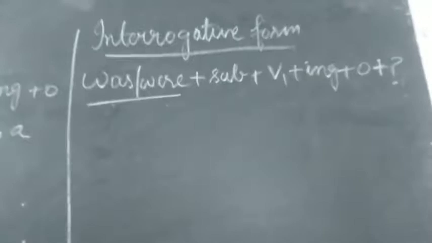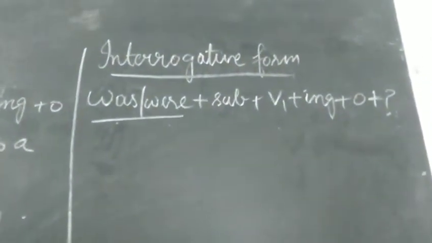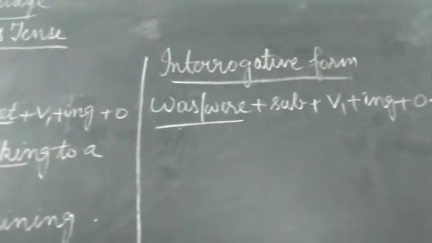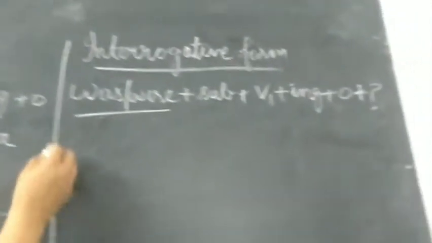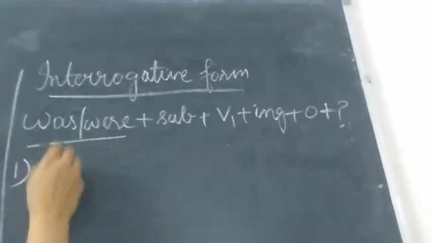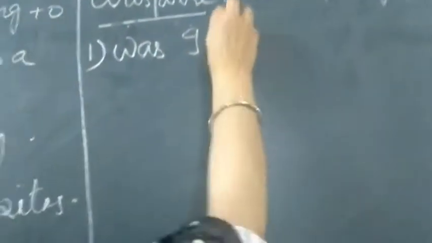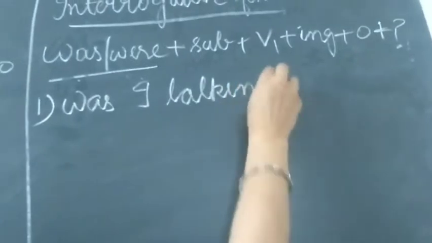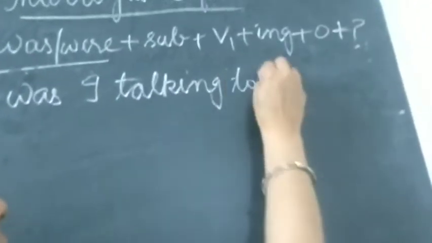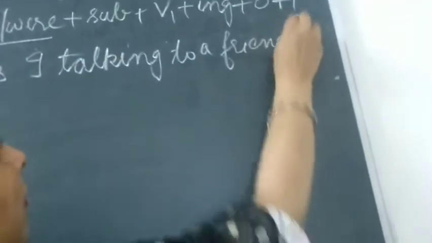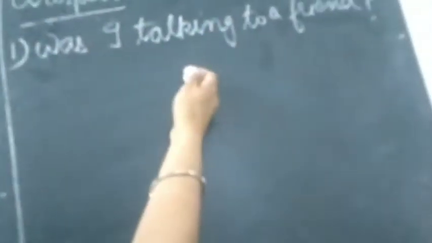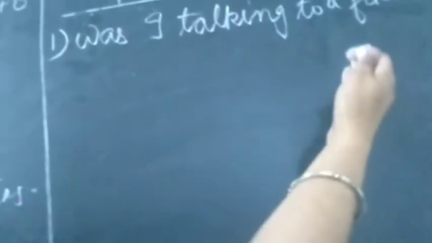Now let's try to change them into the interrogative forms. Here, the first sentence was I was not talking to a friend. So how will we change it now? Was I talking to a friend? Question mark. Okay. And if we have to change it into both forms, negative interrogative, it can be was I not talking to a friend?